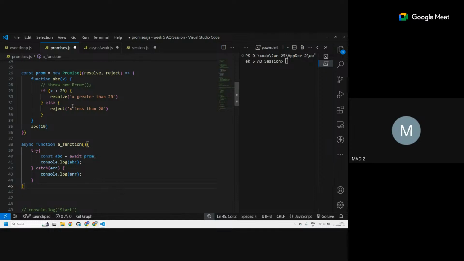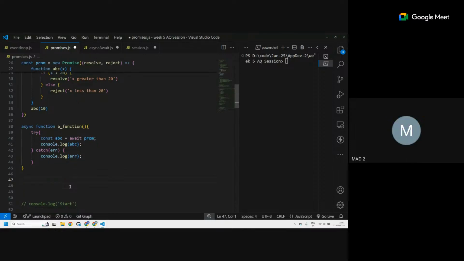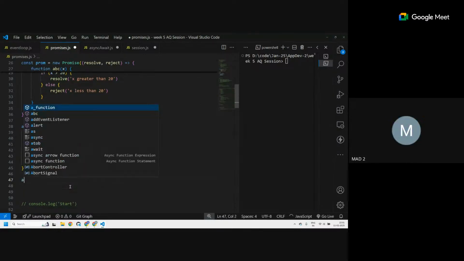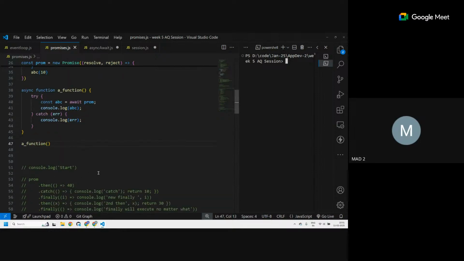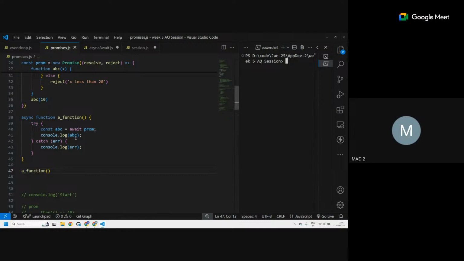So in this case, what will happen? Is this promise function resolved or rejected? Rejected. So if I execute this function, it will go into the error block. There is no dot chaining and all in this, so we don't have to learn that much. We just have to know what await is. It will wait for this promise to execute, and then console.log abc.